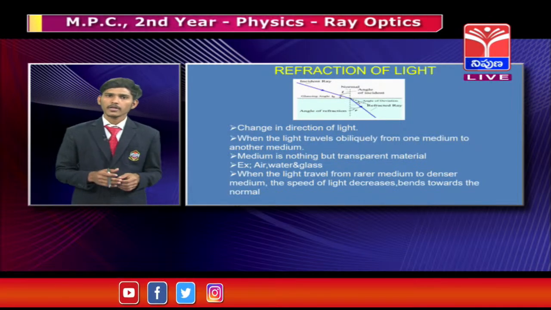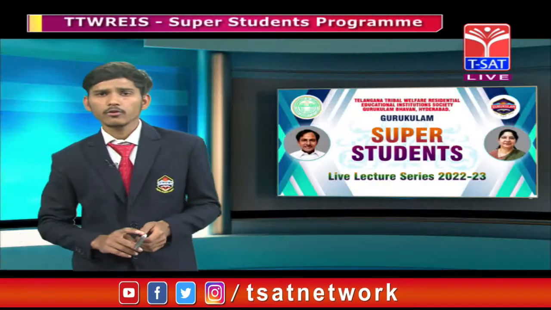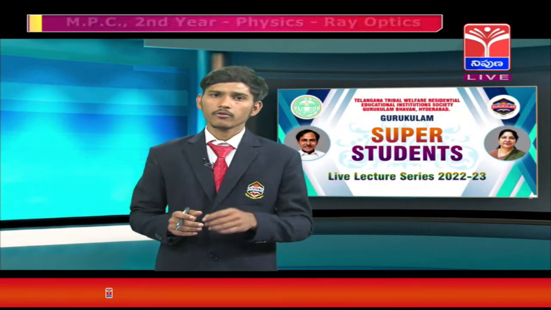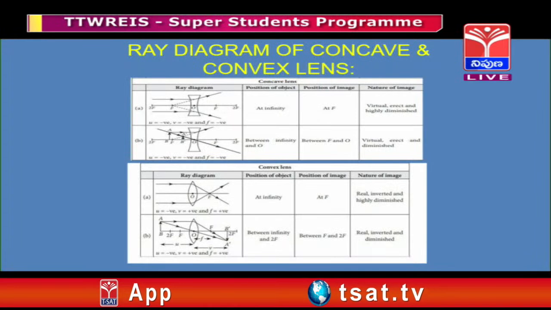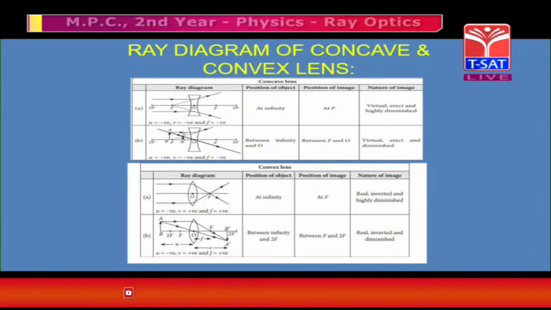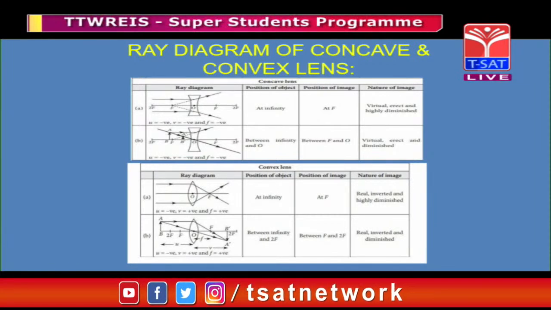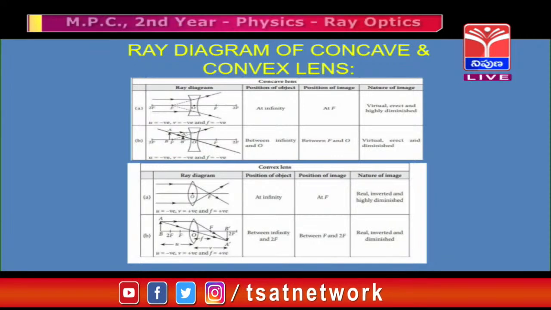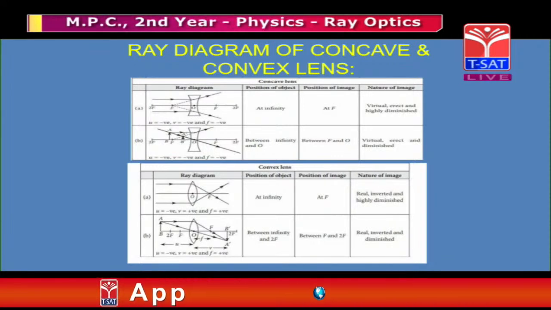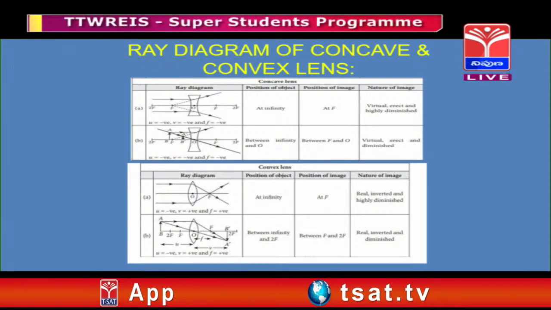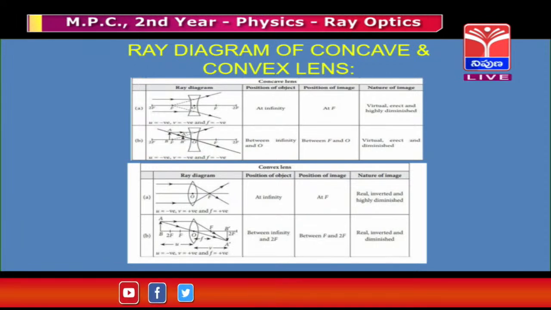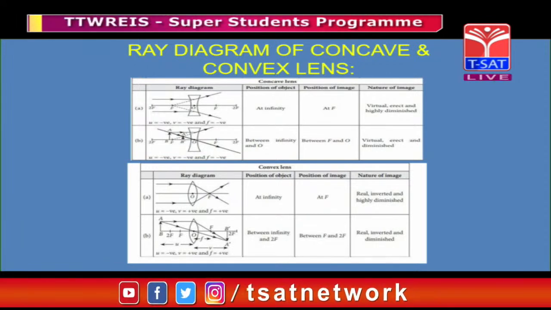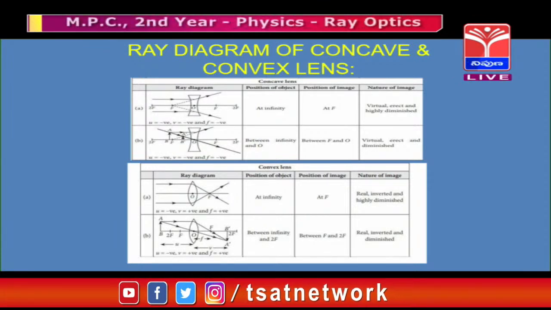Our next topic is the ray diagram for concave and convex lenses. Here also, if the object is placed at different places, the image will be formed at different places. But what we have to understand here is that it is totally opposite to the concave and convex mirror. A concave mirror is a converging mirror, but a concave lens is a diverging lens. A convex mirror is a diverging mirror, but a convex lens is a converging lens. If an object is placed at different places, definitely the image is formed at different places.